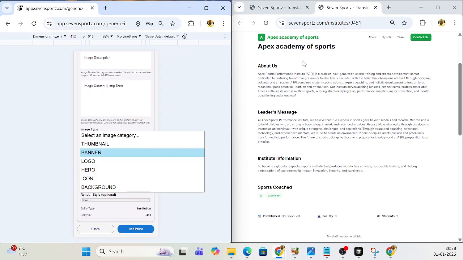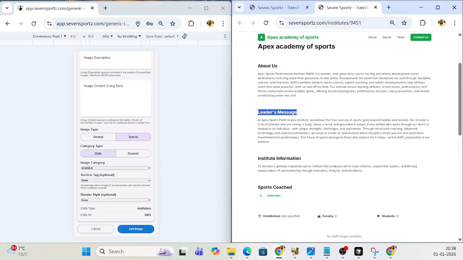So if these are all the sections, like a leader's message, and you put a banner image and tie it to a section, that banner image will come as a section divider for this section, right? So these are the banner images. I was just putting the logo image, so I will put that.